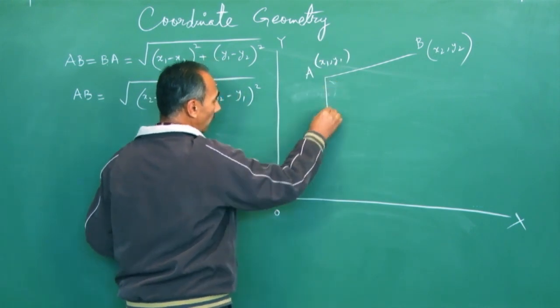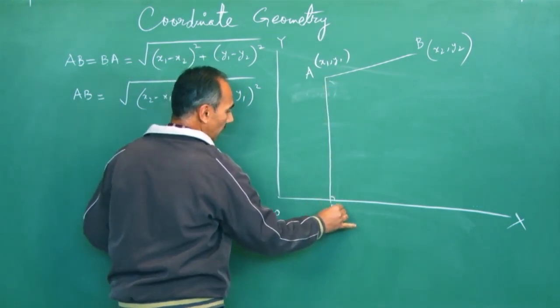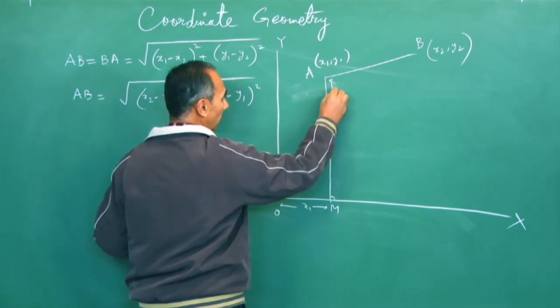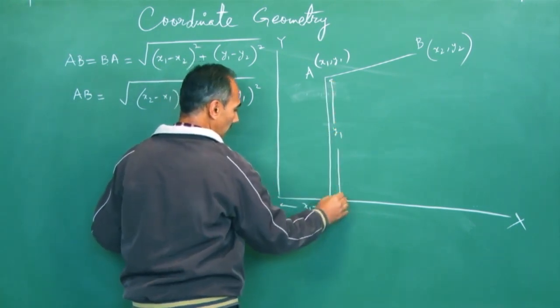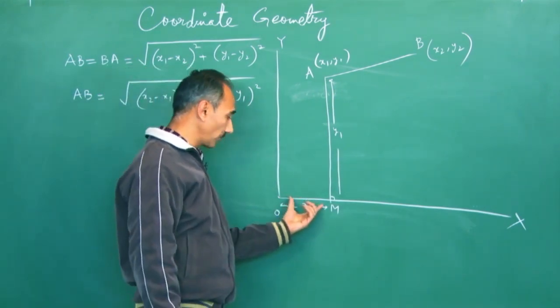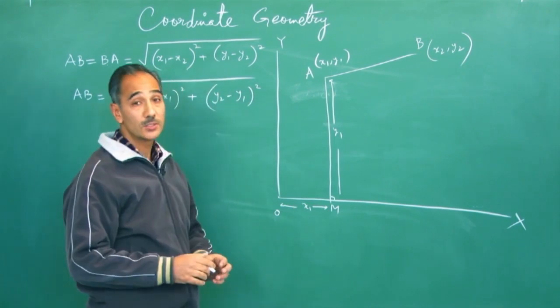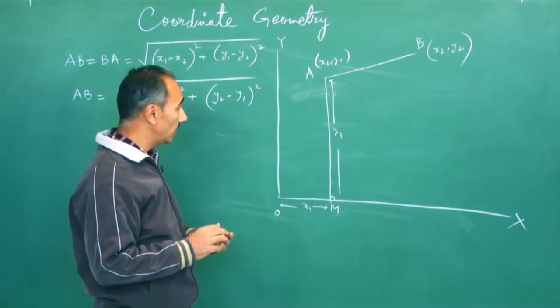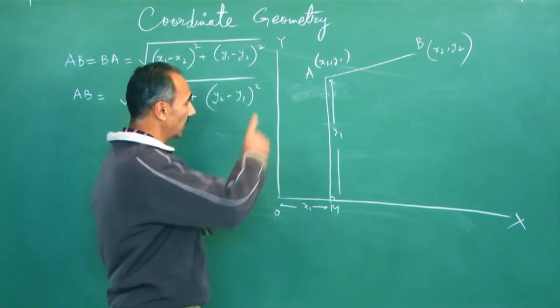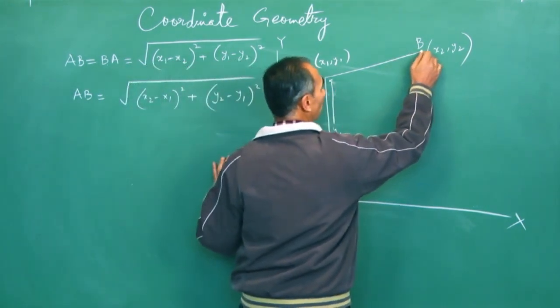So if I drop a perpendicular, call this as M. So my result says this is my x1, this is my y1. Apply the same logic to x2, y2.